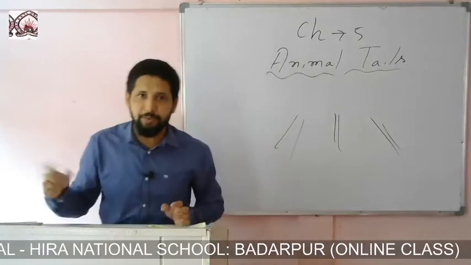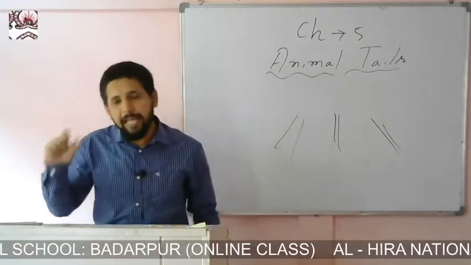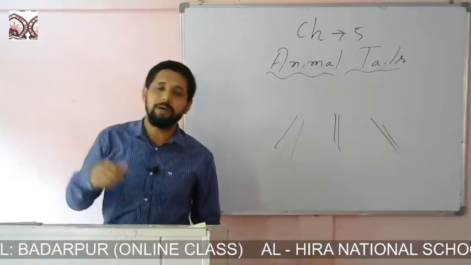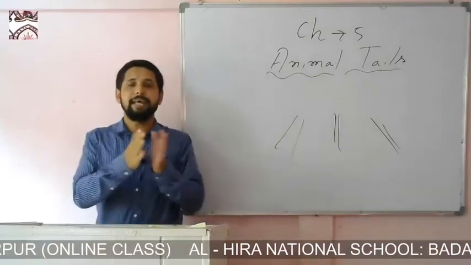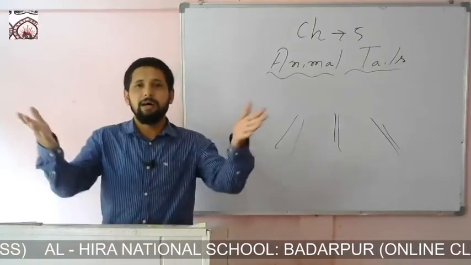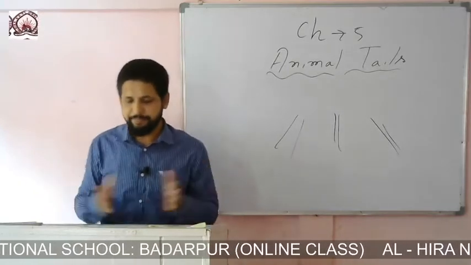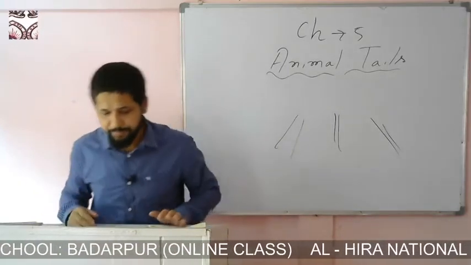Suppose he wants to swing anywhere. So with the help of its tail, he can swing, he can jump. It is as simple as that. I can say that he can use his tail just like his hand. The same thing he can do with his tail.